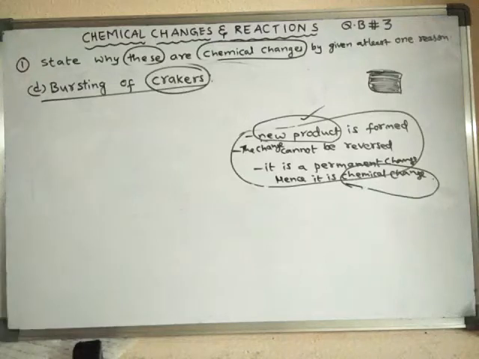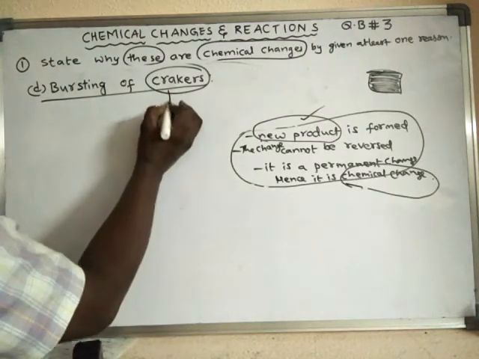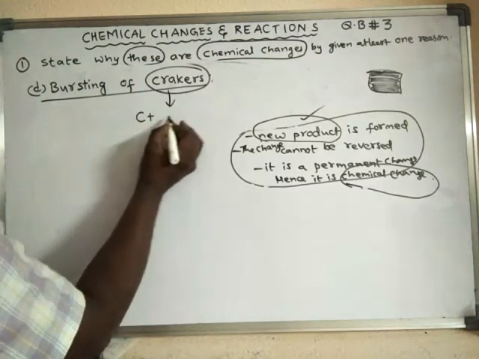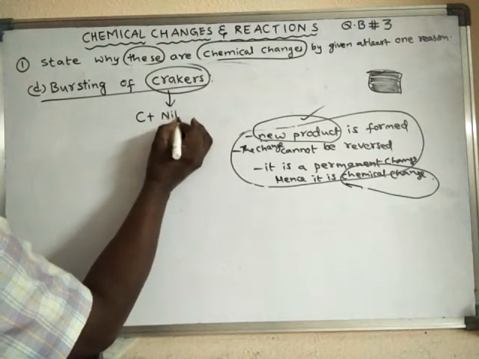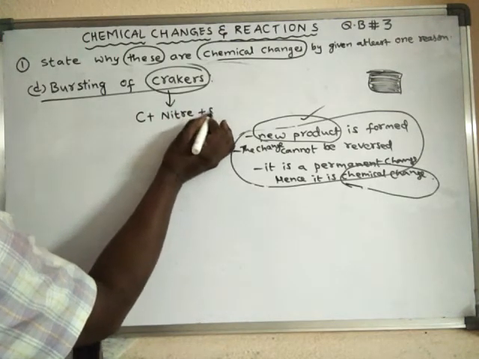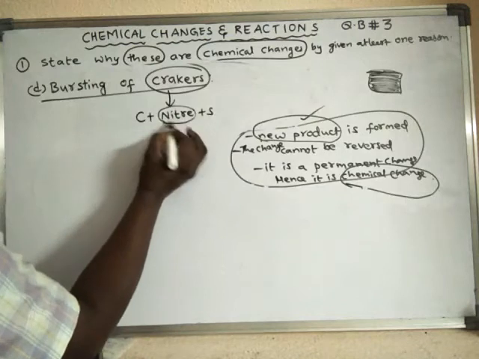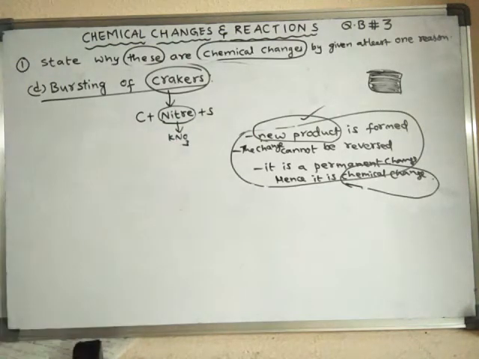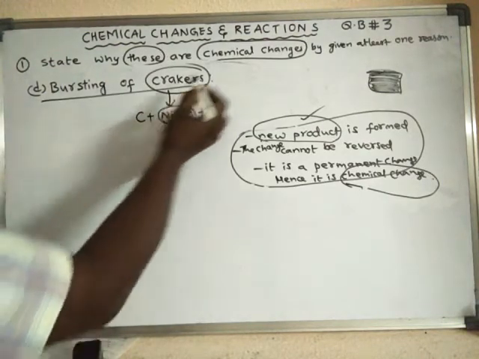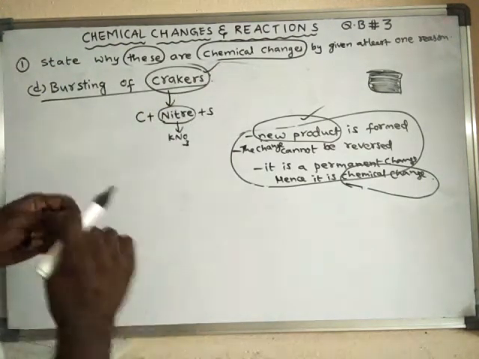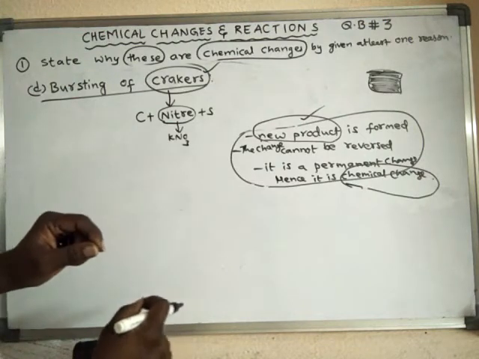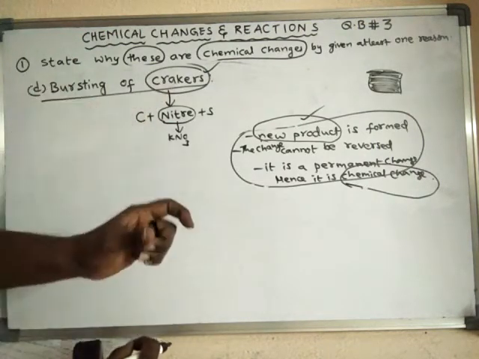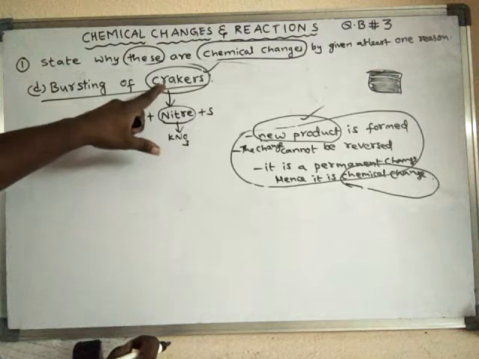See, actually, this cracker contains a mixture of carbon, niter, and sulfur. So, what is niter? Niter means KNO3, potassium nitrate. Actually, what happens? When we light the cracker, it will be heated up.